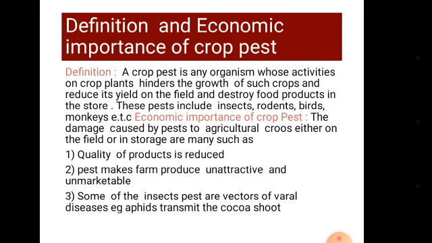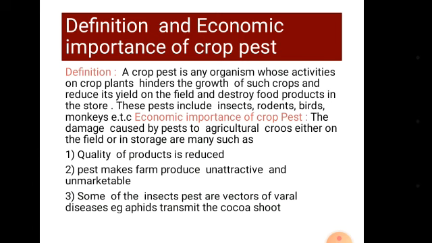For example, yam beetles feed on yam tubers, creating holes on them, thereby reducing the quality. Fruits of pawpaw, guava, citrus are also eaten by bats, birds, etc., therefore reducing the quality of these agricultural products.